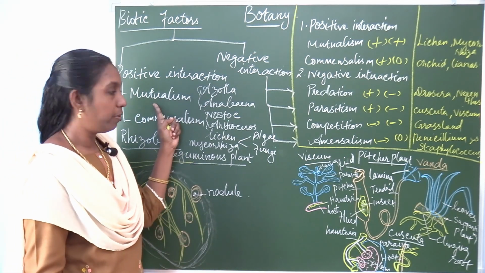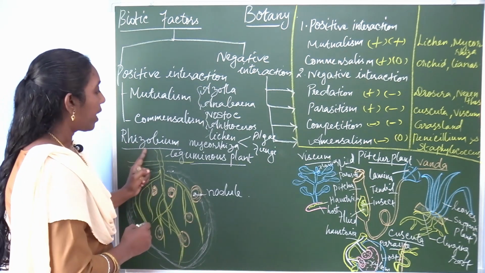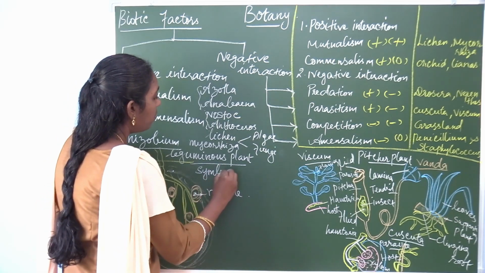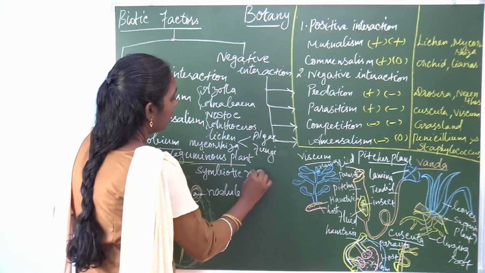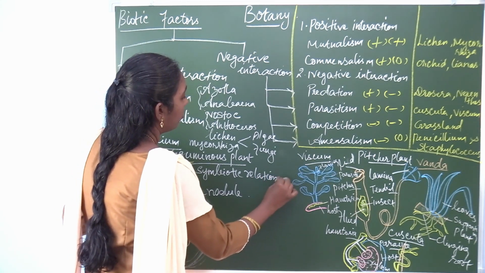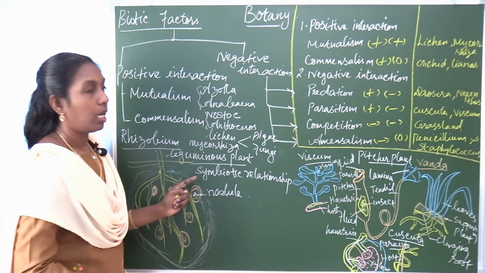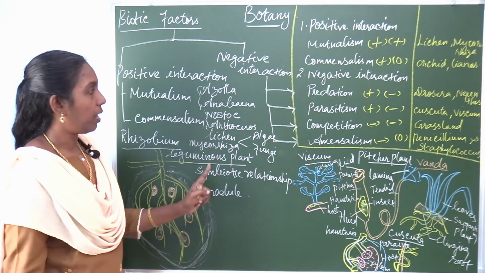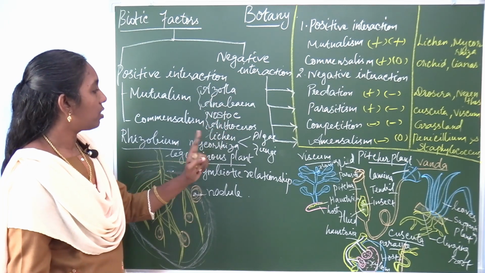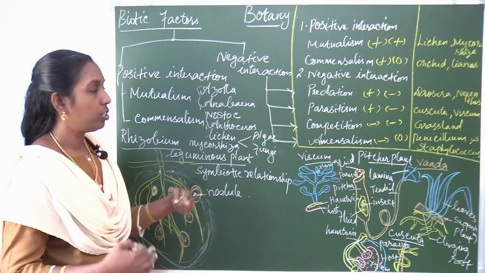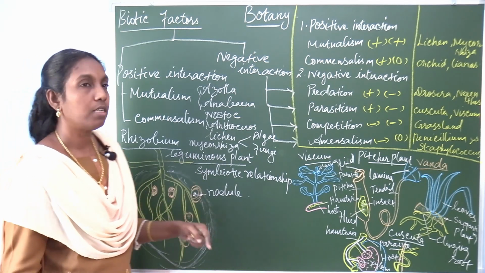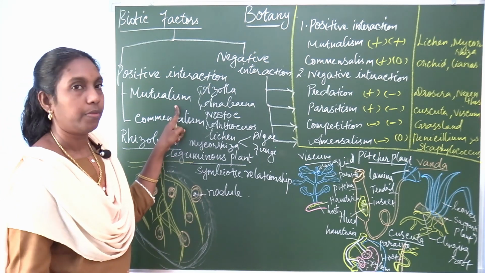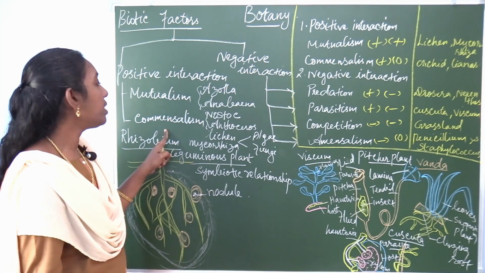What are the examples for mutualism? These relationships we can say are symbiotic relationships. What are the symbiotic relationships? Rhizobium with leguminous plants, Azolla, Anabaena, Nostoc, Anthoceras, lichen, which is a mutual relationship between algae and fungi, and mycorrhiza, between the roots of higher plants and the fungus. Mutualism. So the second positive interaction is commensalism.